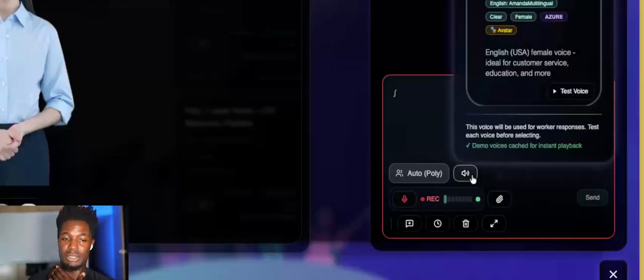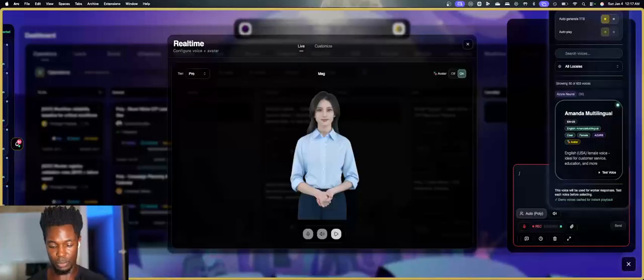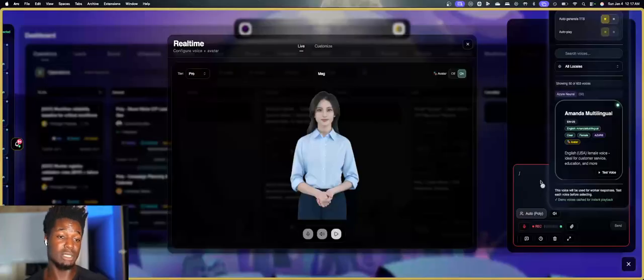There's also this new feature here. I'm going to zoom out a little so you can see it. It allows you to have text to speech. Any voice you pick here will be what Polly's messages are read in.